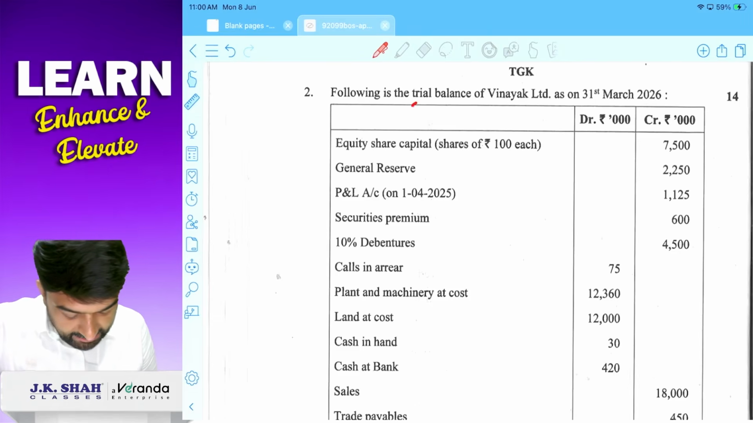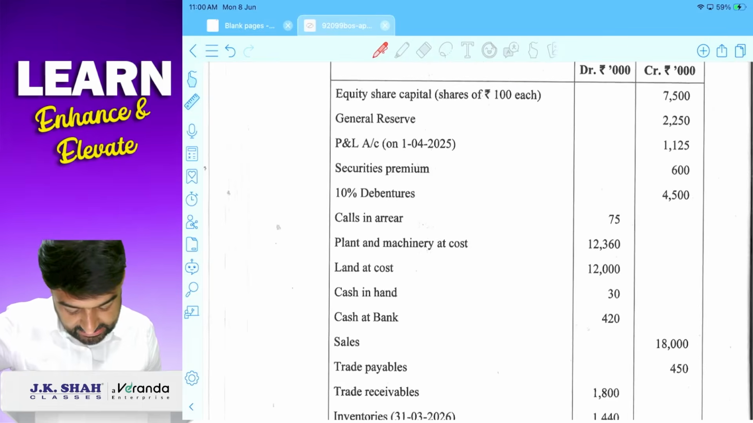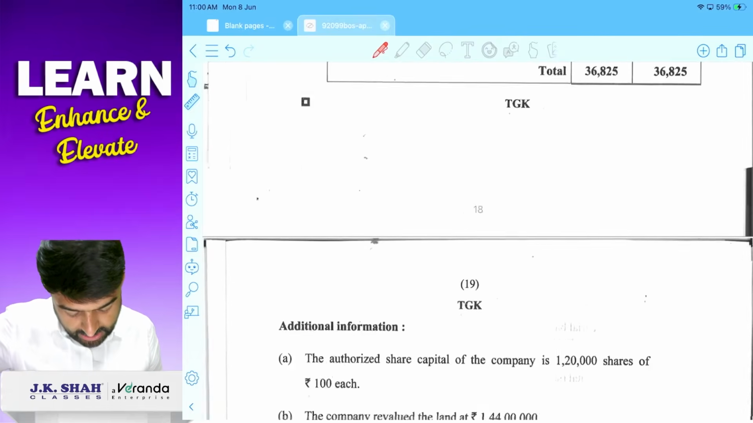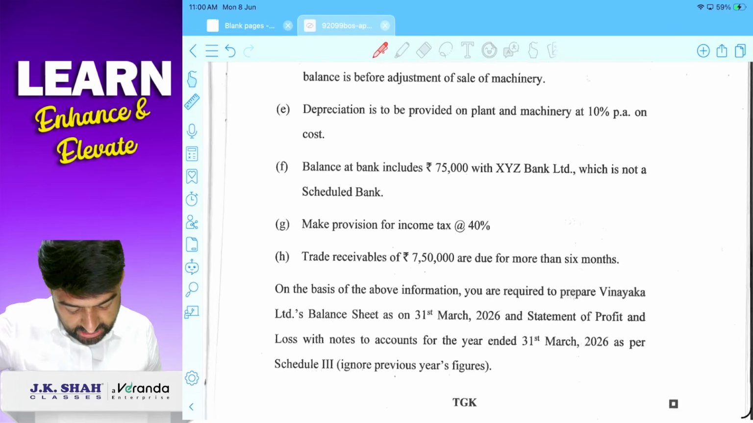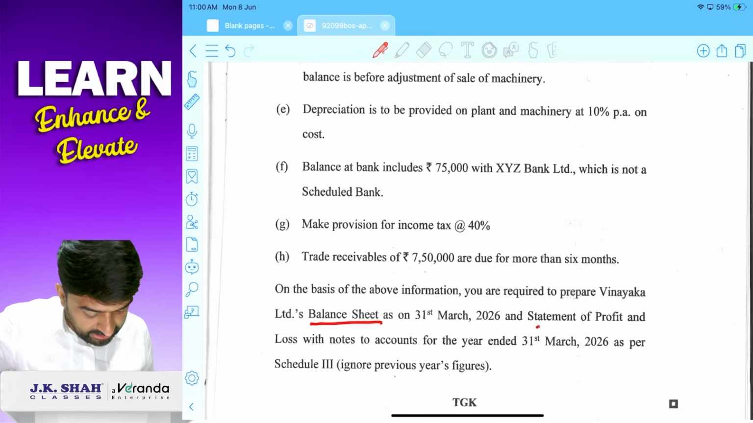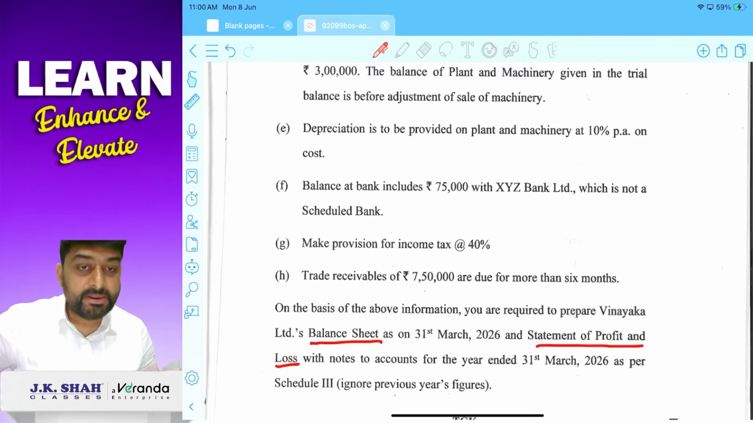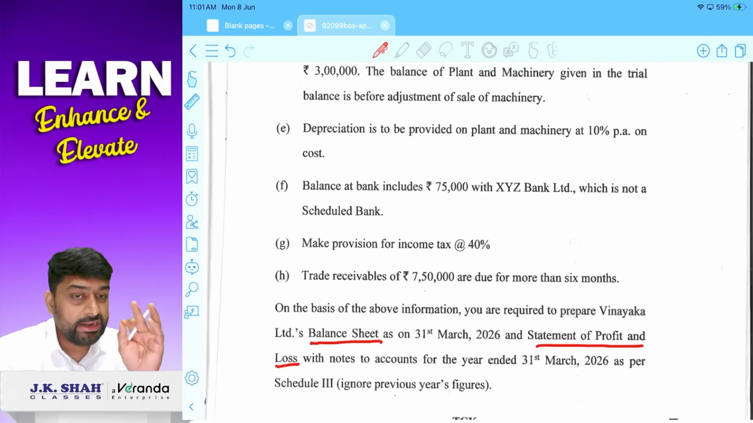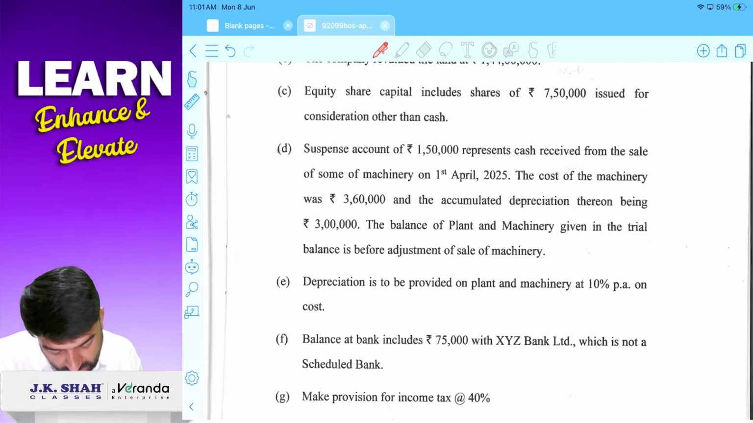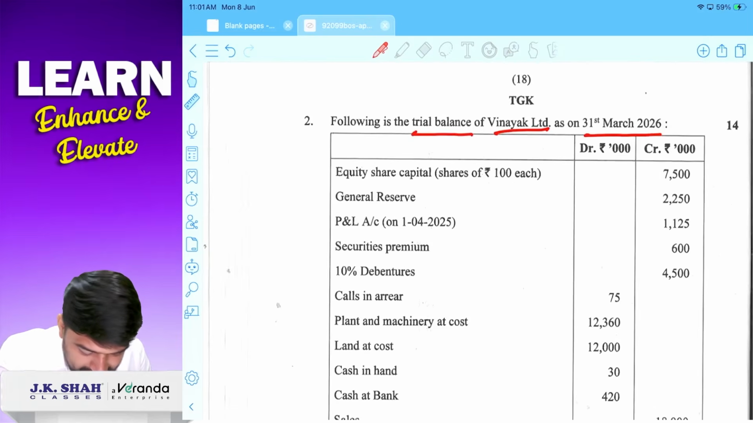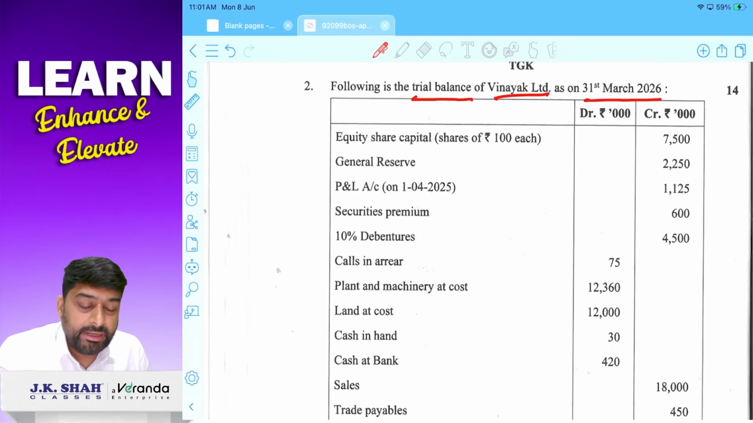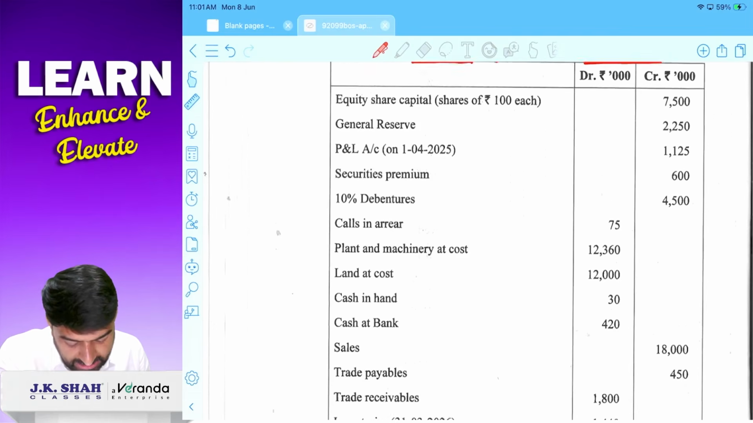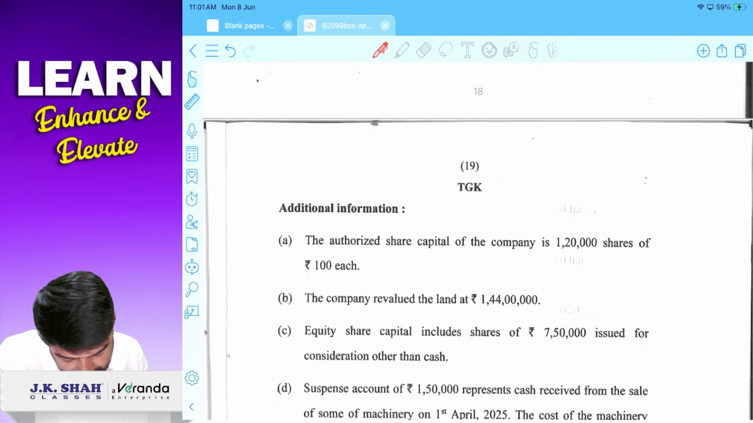Next, trial balance is given of Vinayak Limited, 31st March 2026. This is normal trial balance they have given you. And additional information, 8 additional information given. From this you are supposed to prepare balance sheet and P&L. So it is basically company final account question. बहुत simple question है but lengthy question है, correct? So company final account question, and this is similar to what you are doing in study, what is given in study material. It is routine question which you can manage, correct?